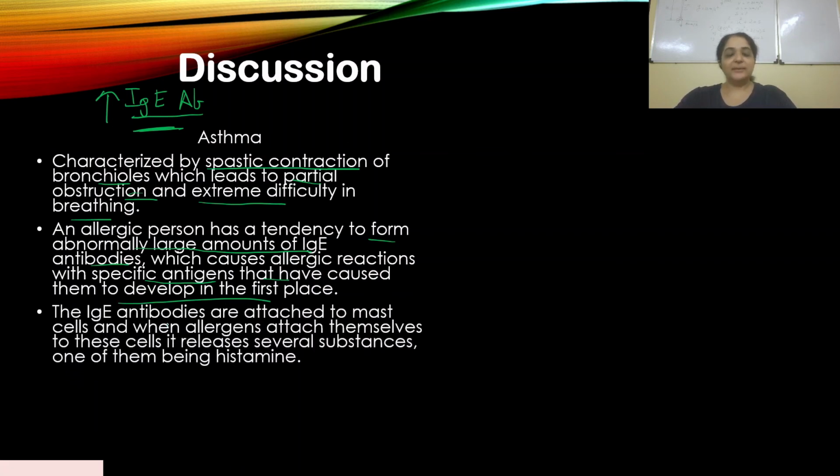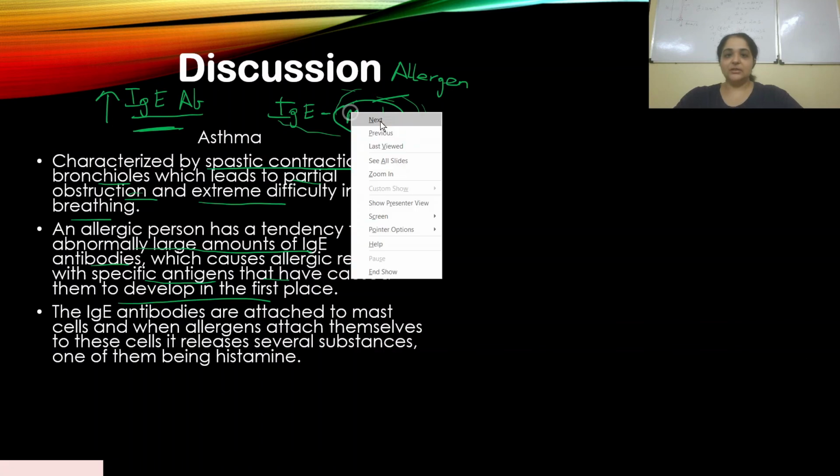Now what happens is these antibodies are attached to mast cells. This IgE is attached to mast cells. And when the allergens attach themselves, for example, somebody is allergic to pollen grains, this pollen grain enters the respiratory passageway and attaches itself to this IgE mast cell.